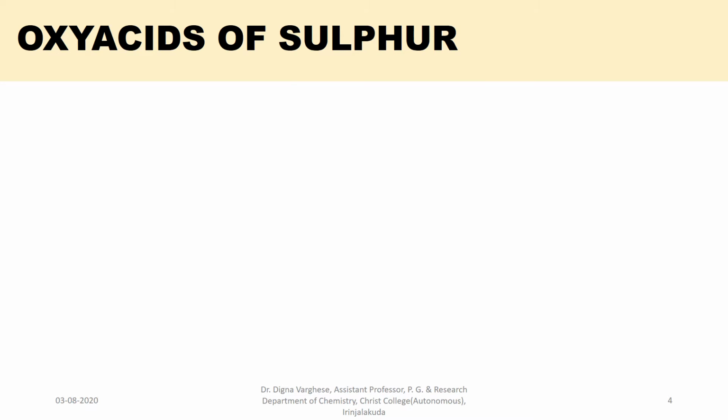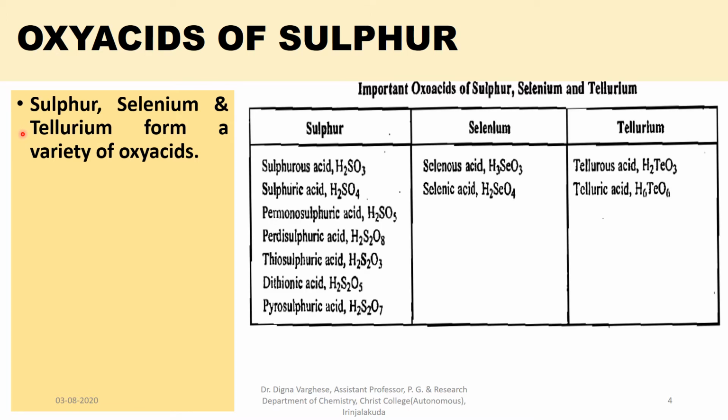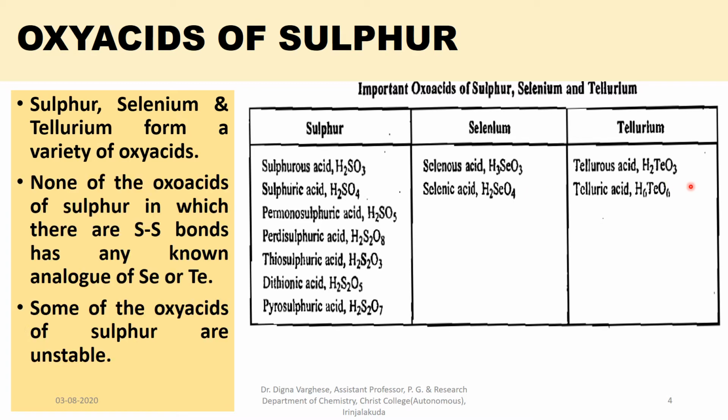Oxy acids of sulfur. Sulfur, selenium and tellurium form a variety of oxyacids. For example, sulfur forms sulfurous acid, sulfuric acid, permonosulfuric acid, perdisulfuric acid, thiosulfuric acid, dithionic acid, pyrosulfuric acid. Selenium forms selenous acid, selenic acid. Tellurium forms tellurous acid, telluric acid.